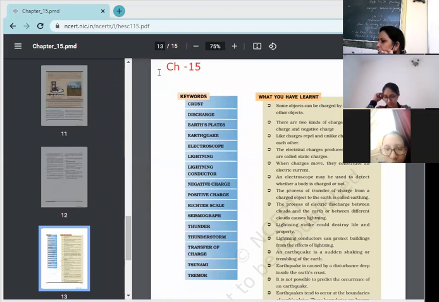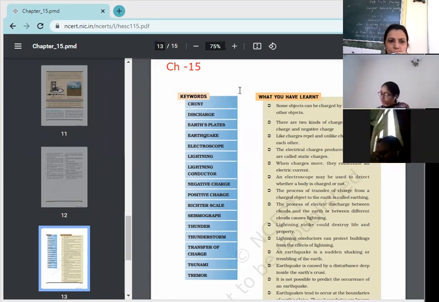Today we are going to start chapter number 15, some natural phenomena. You can see on the board I have written the aim. Two things we are going to study in this chapter are natural phenomena, that are natural disasters, you may say, like earthquake and lightning. We will study these in detail: what is lightning and earthquake, how does it occur, and what are the safety measures to be taken during an earthquake and lightning.